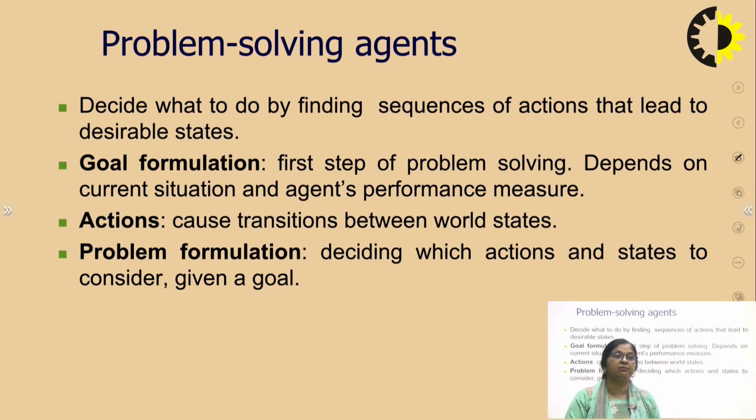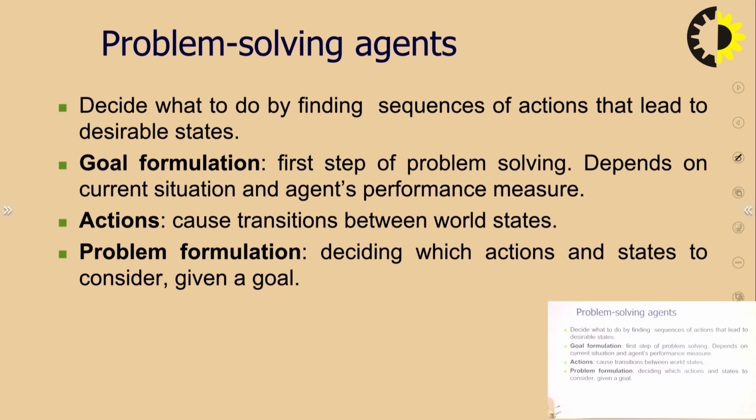The initial state will be the source where it is present. And then it has to go to the next state, meaning the next point, then the next point, all the intermediate cities or locations falling on the path from source to destination. So the desirable state will be in that case the destination where one has reached.